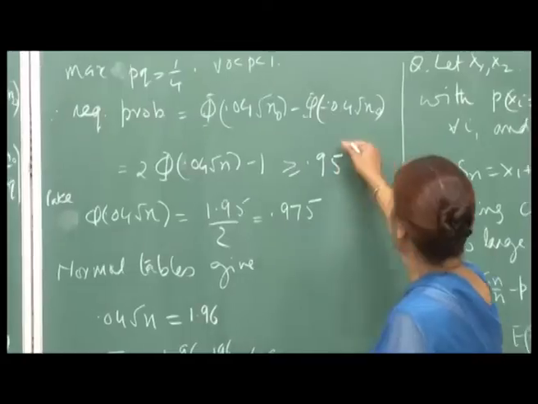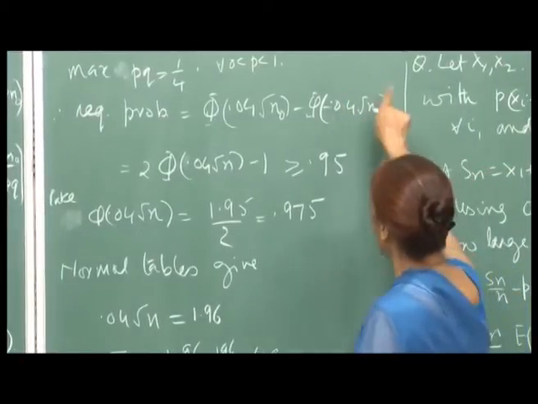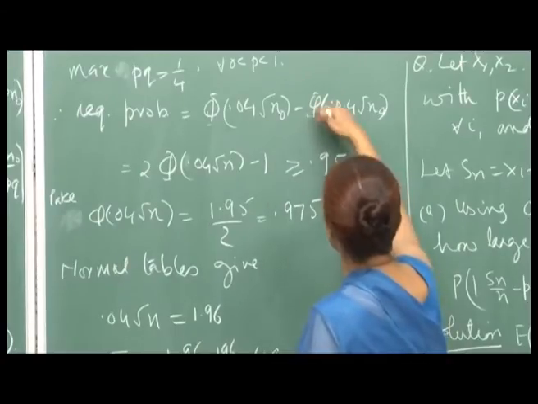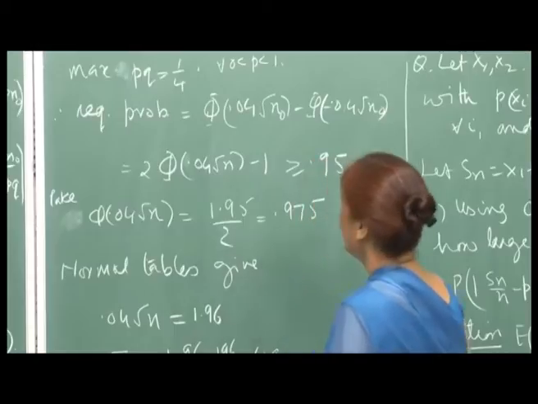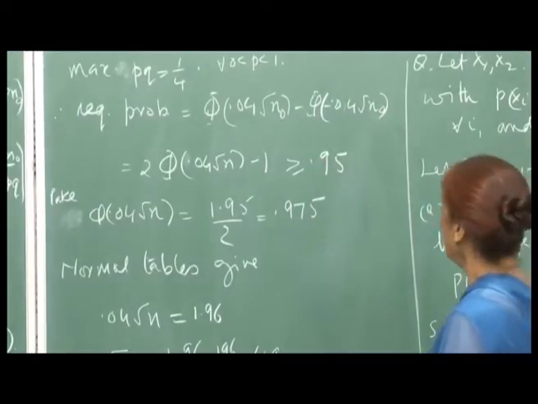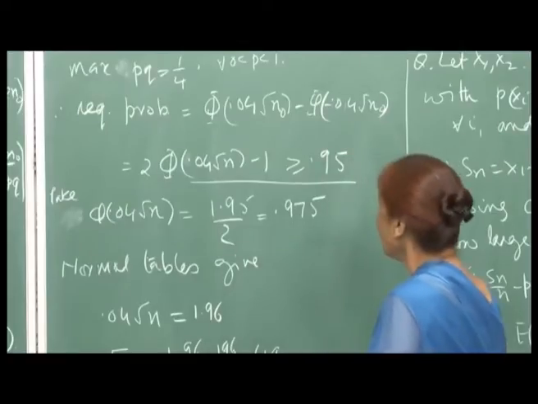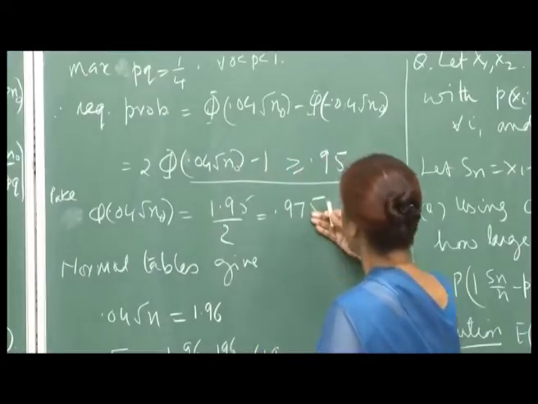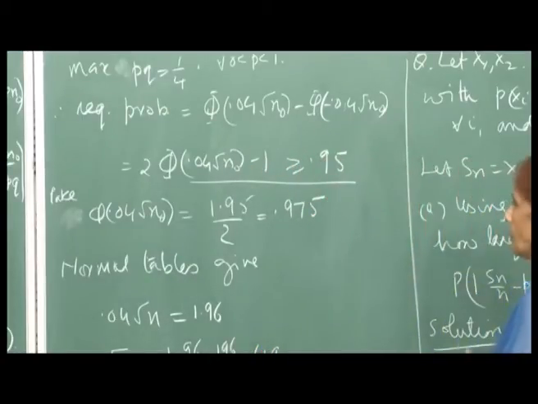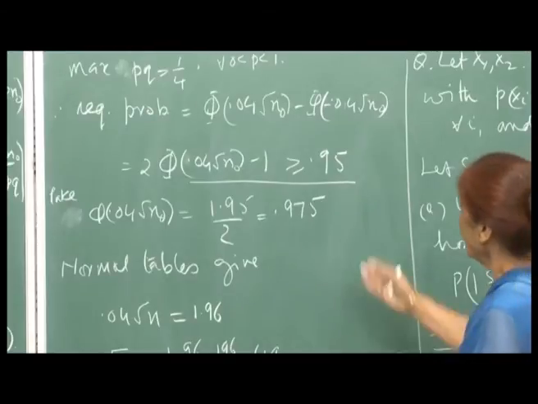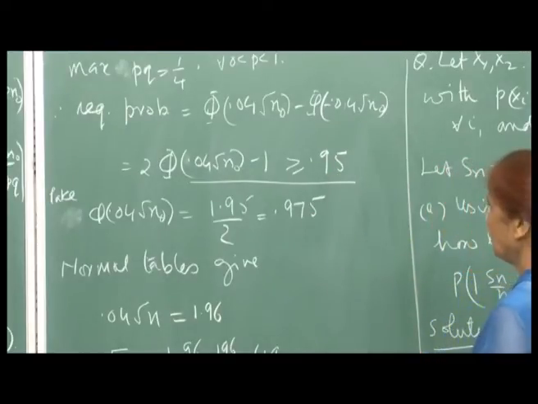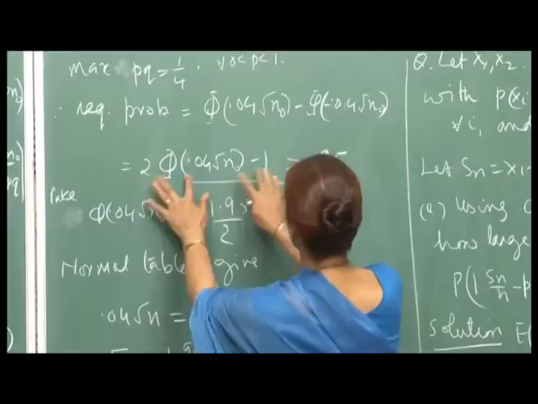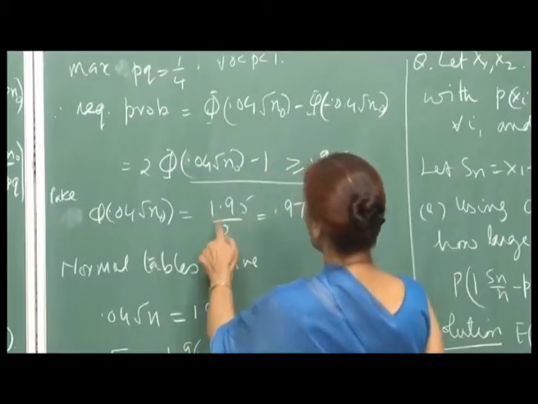By symmetry of the standard normal variate, phi of minus x is 1 minus phi of x. So this becomes twice phi of 0.04 root n minus 1, and now we want this to be greater than or equal to 0.95. When I compute n by putting it equal to 0.95, then for all values of n greater than or equal to n naught, this inequality will be satisfied. So this probability becomes (1 plus 0.95) divided by 2.